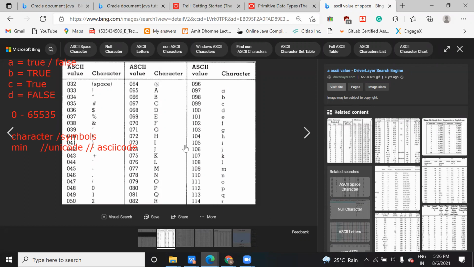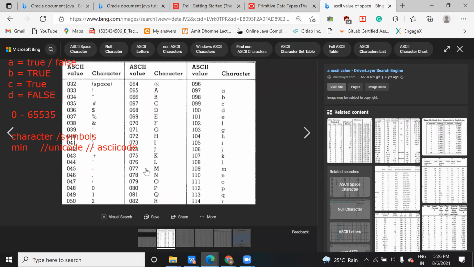So like this, every key of your keyboard has a Unicode or ASCII value. Whenever we press that key, internally the system understands it as this ASCII value. It doesn't understand the character, because it is a system, not a human being. Like I'm speaking with you in English and you can reply in English, we both understand, but the system understands in the form of ASCII values.